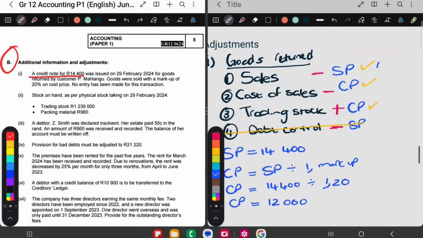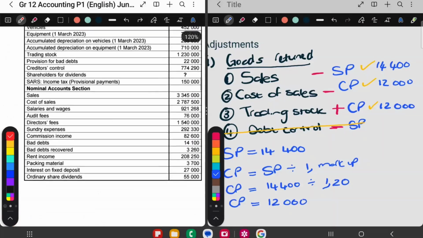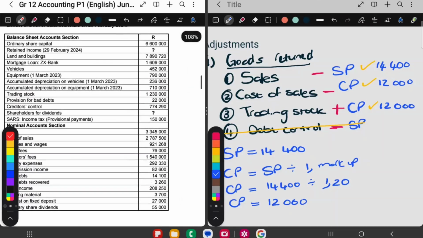So this amount is 14,400. This amount is 12,000 for cost of sales. Trading stock is also 12,000. So now I'm going to go to my different accounts. Trading stock at the moment is not in my income statement, but it is here in the balances at the end of the year.